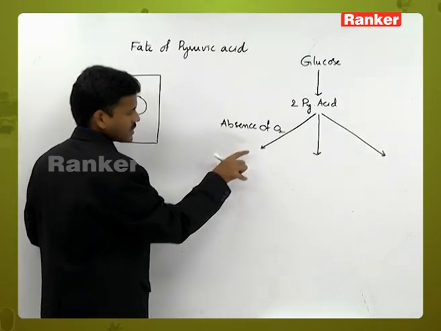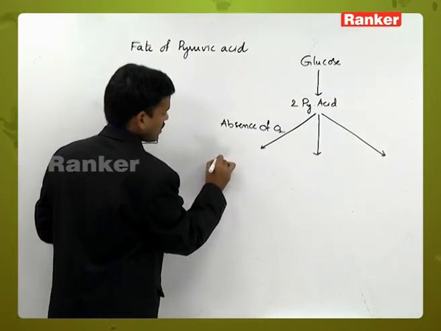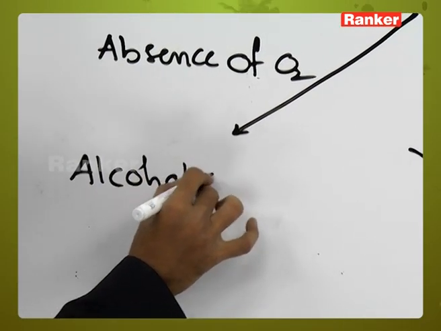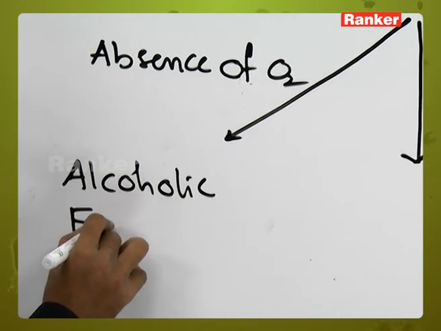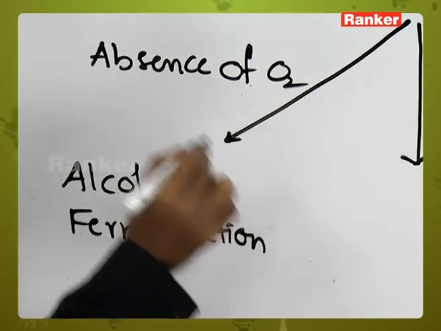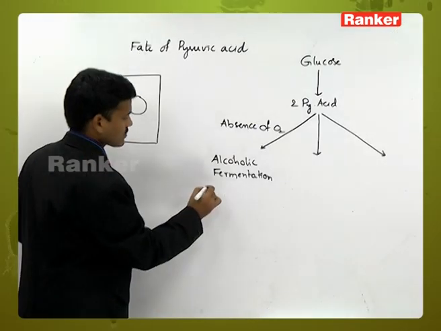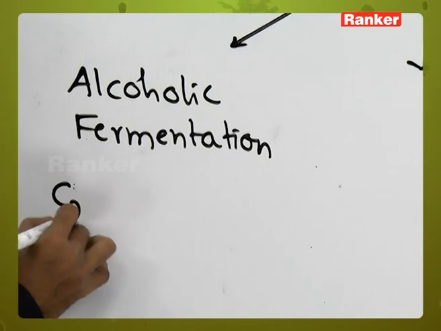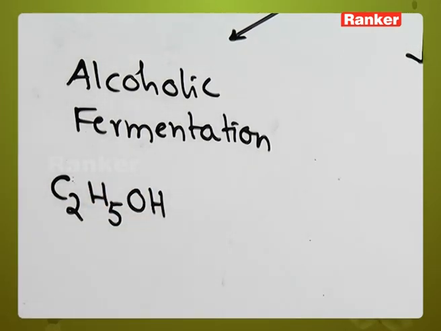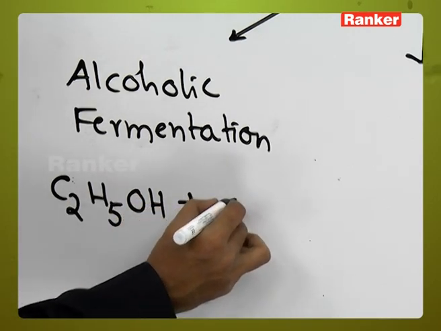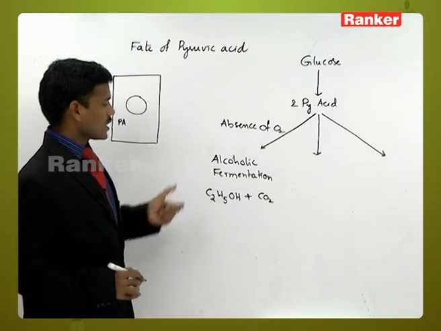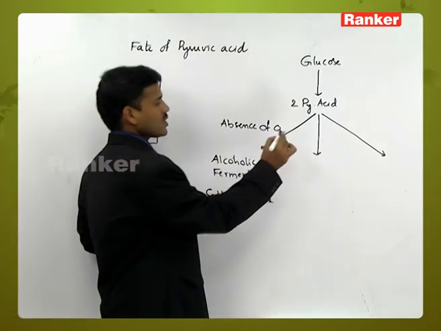Here pyruvic acid is involved in alcoholic fermentation. It is converted into carbon dioxide and ethyl alcohol, or ethanol. Ethanol and carbon dioxide. It is alcoholic fermentation. Here also oxygen is absent.